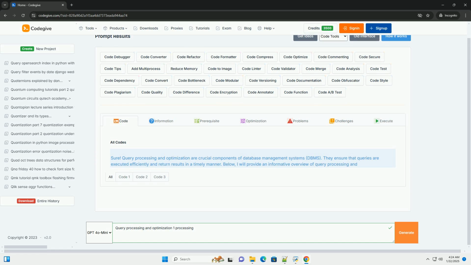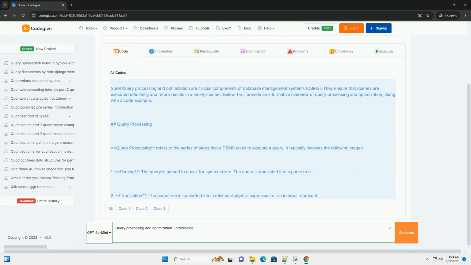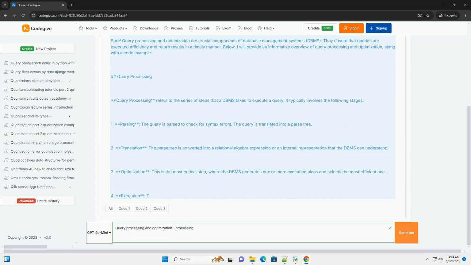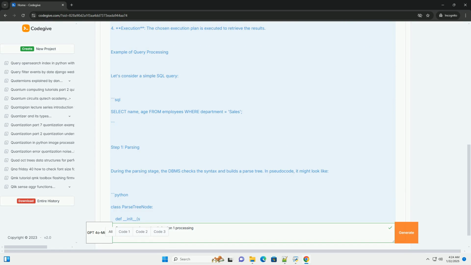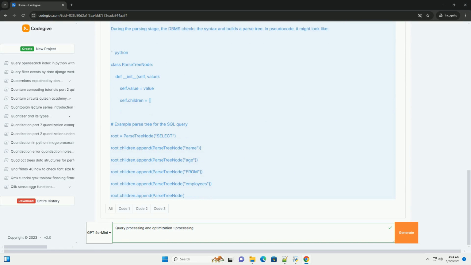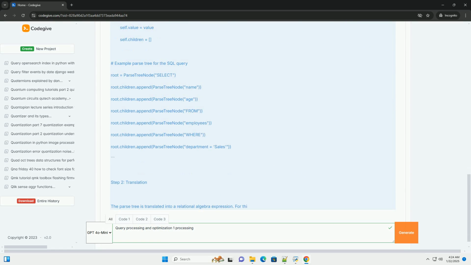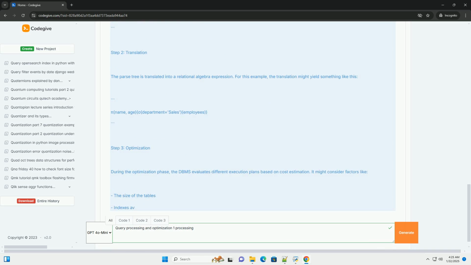Sure. Query processing and optimization are crucial components of database management systems, DBMS. They ensure that queries are executed efficiently and return results in a timely manner. Below, I will provide an informative overview of query processing and optimization, along with a code example.